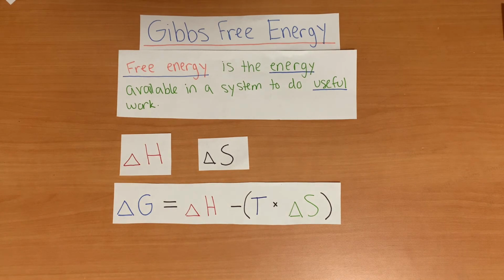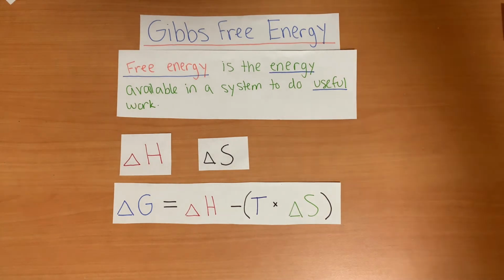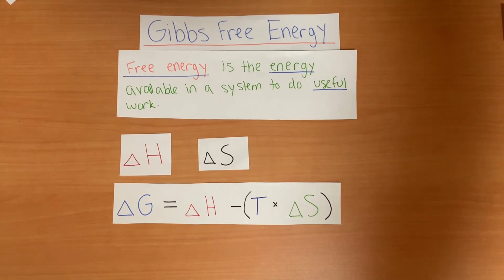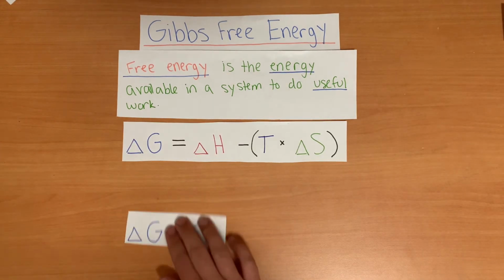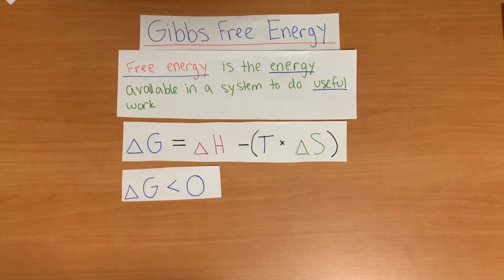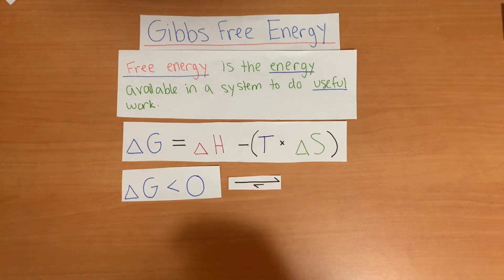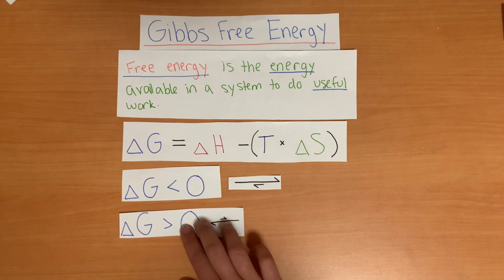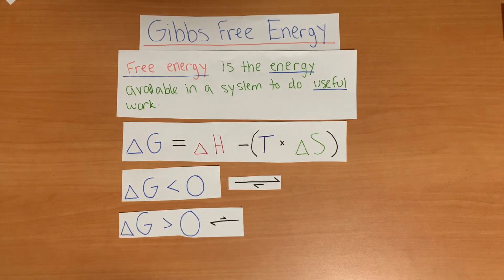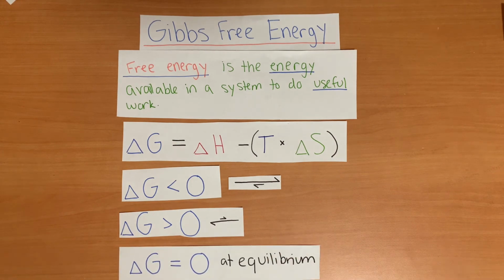To look at this as it relates to enthalpy and entropy, we can say that a process driven spontaneously towards equilibrium both by a decrease in enthalpy or energy and an increase in randomness will have a negative free energy. A change in free energy that's less than 0 means that the forward reaction will be spontaneous. A change in free energy that's greater than 0 means that the reverse reaction will be spontaneous. And lastly, a change in free energy that is equal to 0 means that the reaction is at equilibrium.